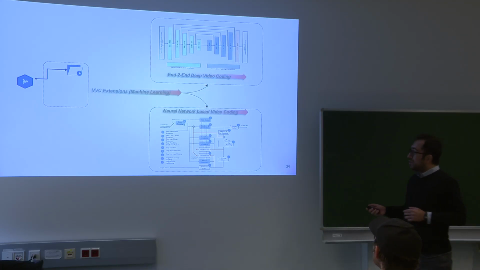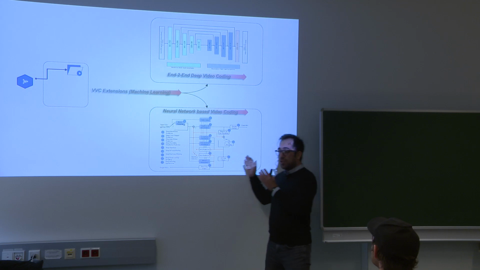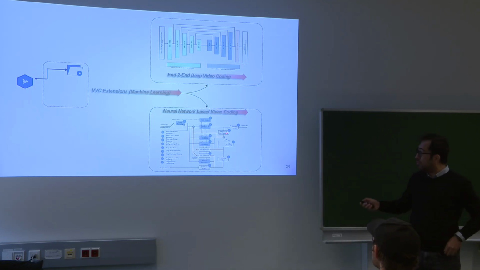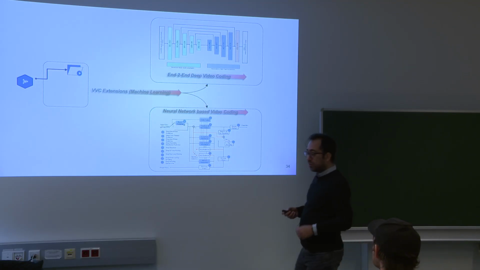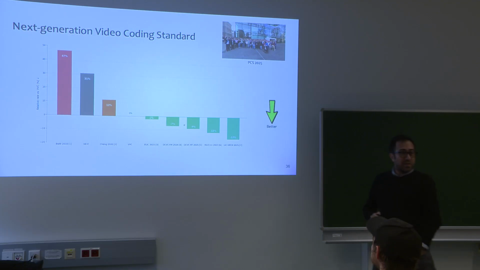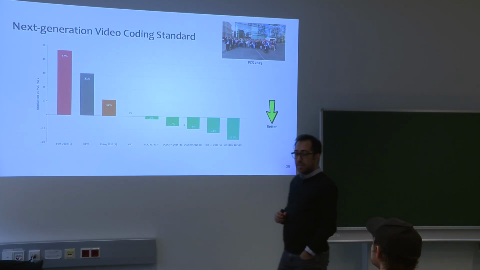But the second category tries to keep the structure of a traditional video codec. So they don't touch it, but they try to replace some of the components with learning-based methods and improve the quality of the video codecs. Last week with some of our colleagues, actually we were in PCS in Aachen, which is about the Picture Coding Symposium.